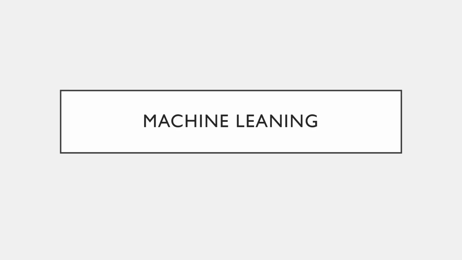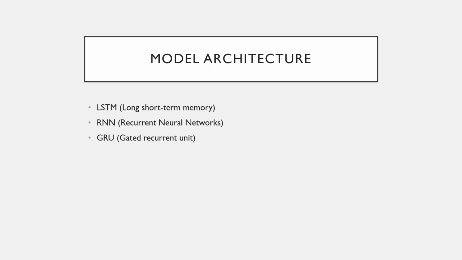Now we move on to the next phase of our project, which is machine learning. For our model architecture, we have chosen three basic RNNs: a normal RNN, an LSTM, and a GRU. RNN is a recurrent neural network. LSTM is a long short-term memory. And GRU is a gated recurrent unit. All three of them are based around NLP, because even though we are optimizing the image, we are actually optimizing the prompt to optimize the image in the long run. So it boils down to an NLP problem at the end of the day.